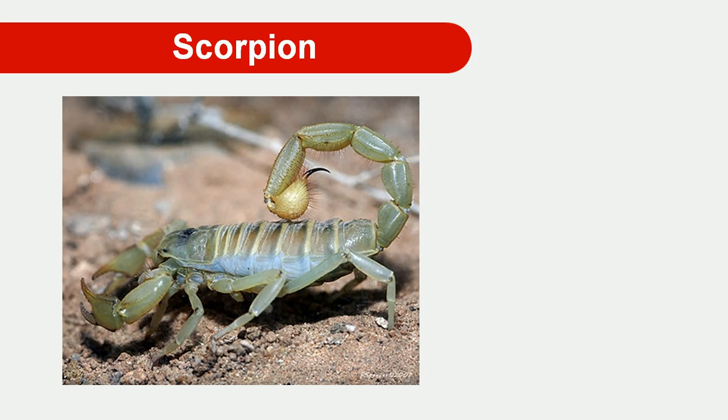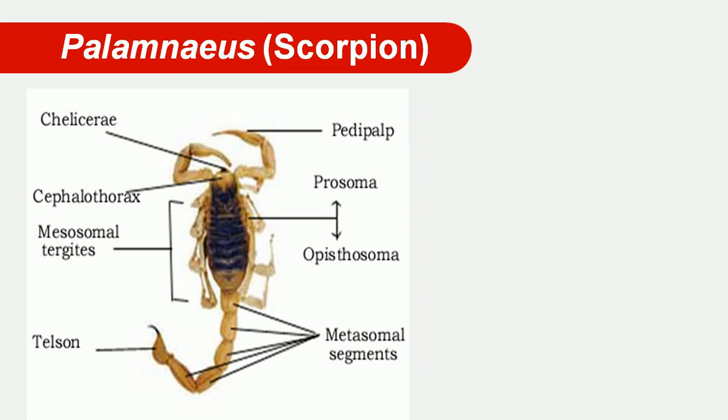You can look at the pictures. There is the first segment, the Chelicerata, then this is the prosoma, and this is the opisthosoma. The opisthosoma consists of a 7 segmented first abdomen side and a 5 segmented thin abdomen side. We can look at the pictures: this is the pedipalp, then the chelicerae are here, then the cephalothorax region, the very first part is the prosoma, and the thin abdomen is the metasoma. The last segment is the sting apparatus as a tail.